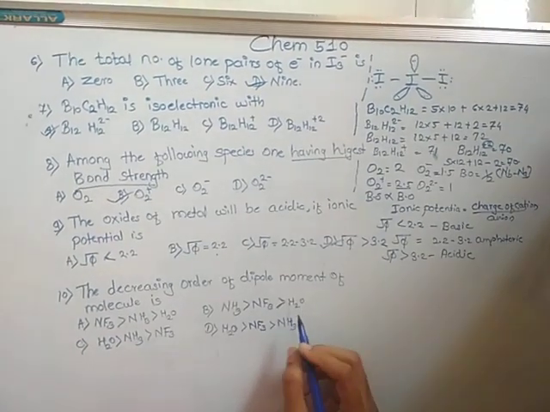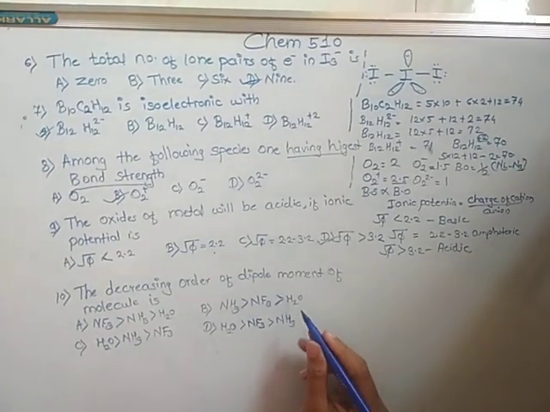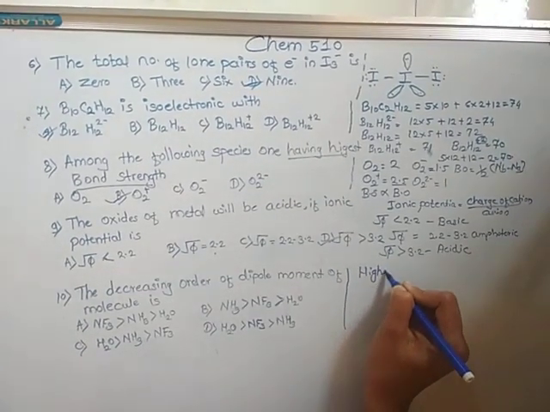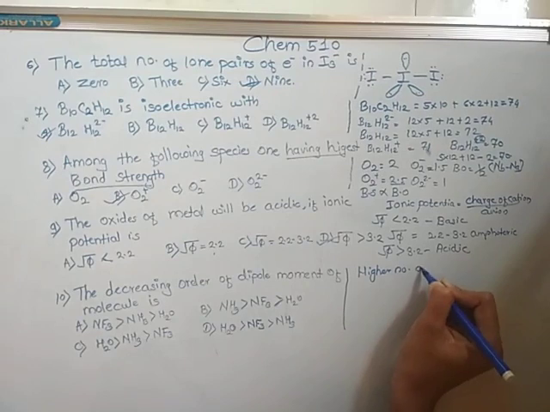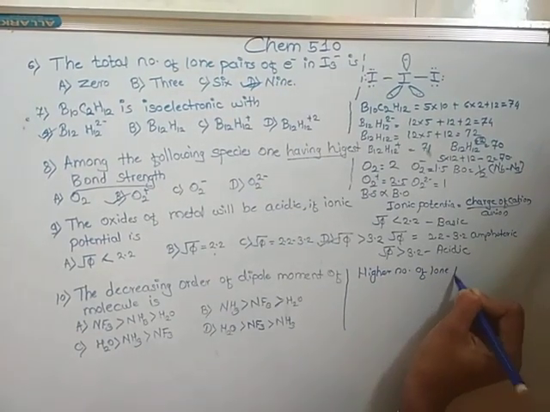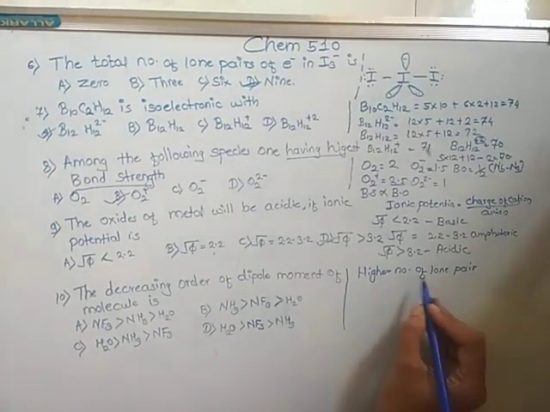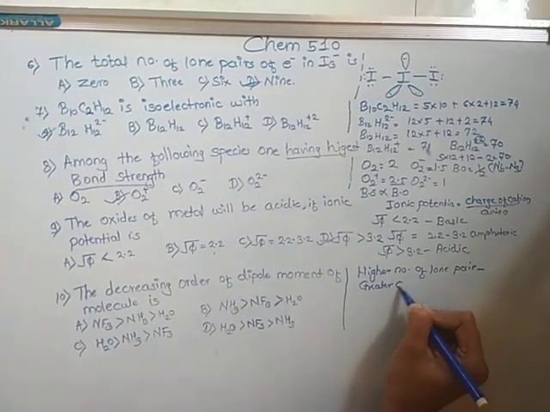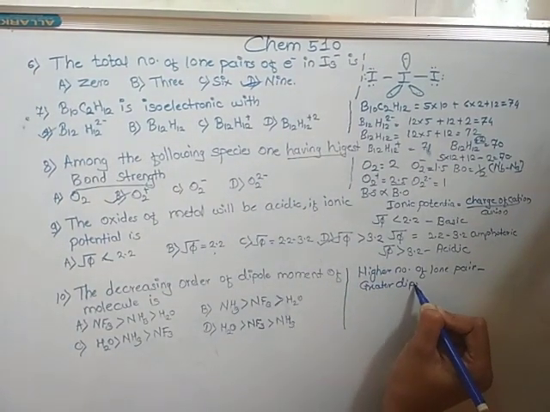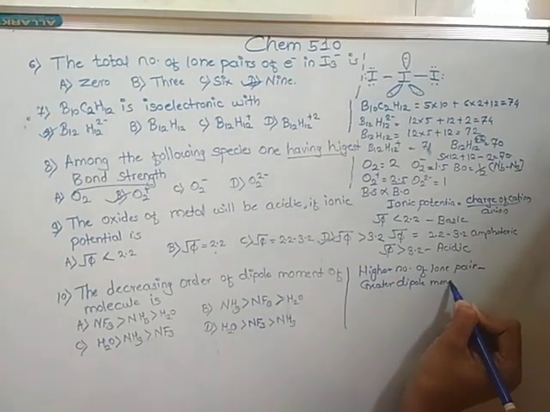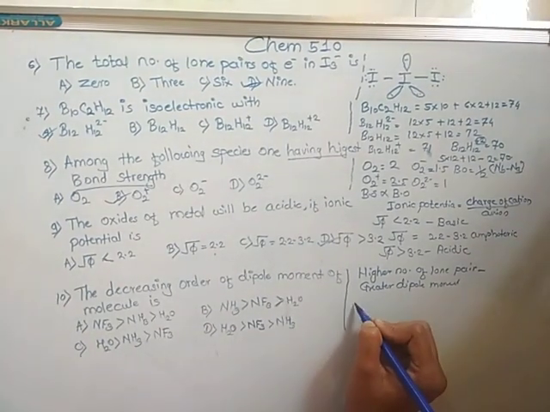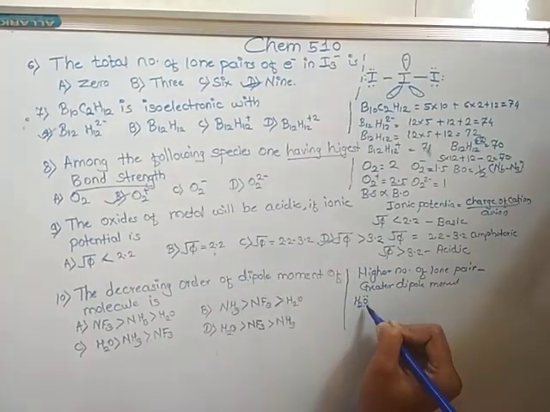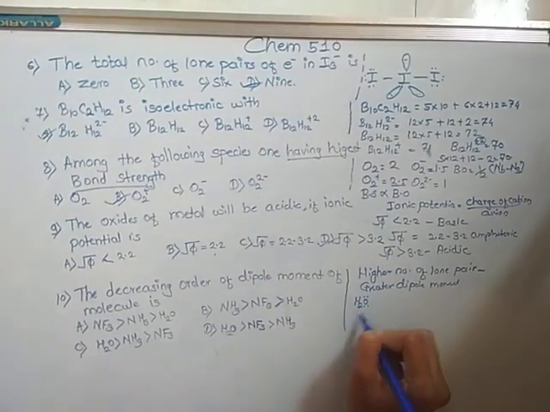Here dipole moment depends on lone pairs. The higher the number of lone pairs, the greater the dipole moment. So H2O having two lone pairs is greatest.